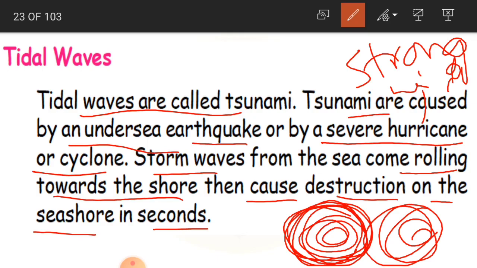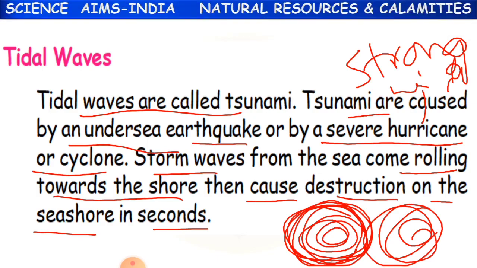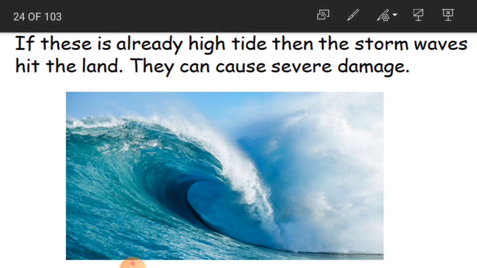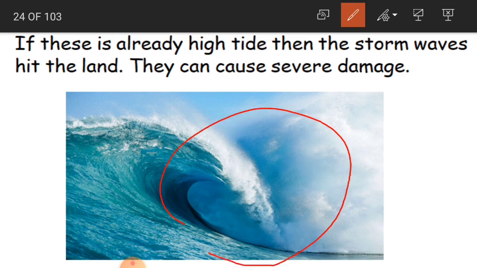So these storm waves are coming from the sea. And how do they come? They are rolling towards the shore, and this also causes destruction on the seashore. Have you seen here, children, in the picture? You can see the lightning, you can see the rain, you can see how fast it is, even like a cyclone, how it is rotating. Now the water is just moving inwards.